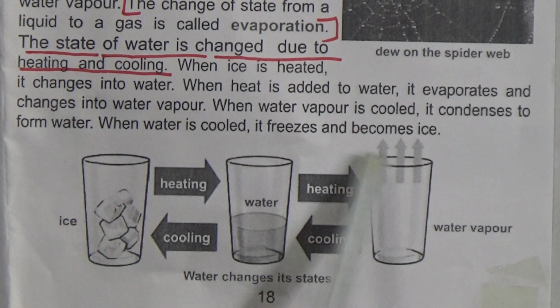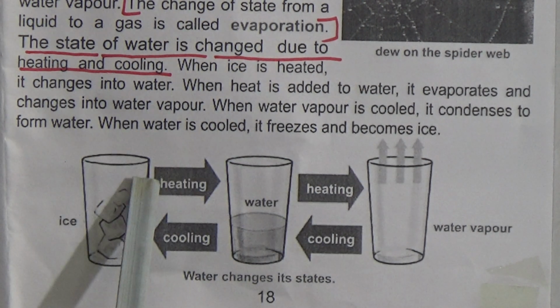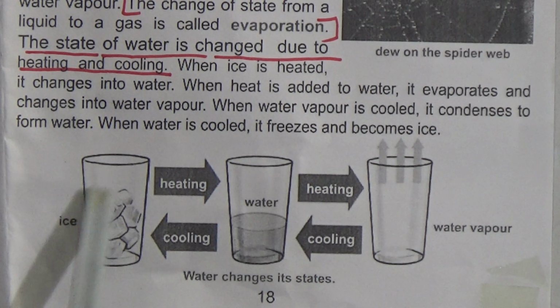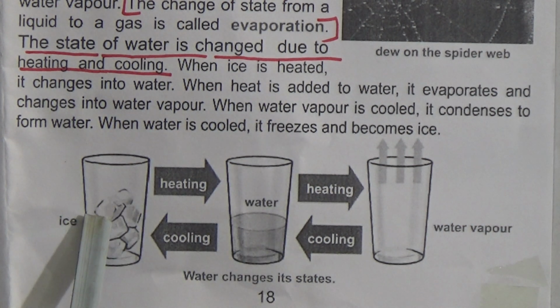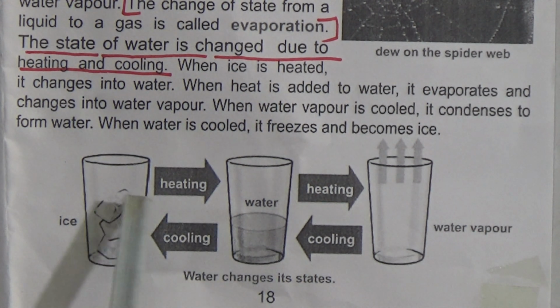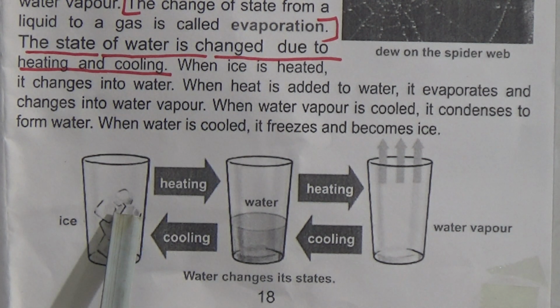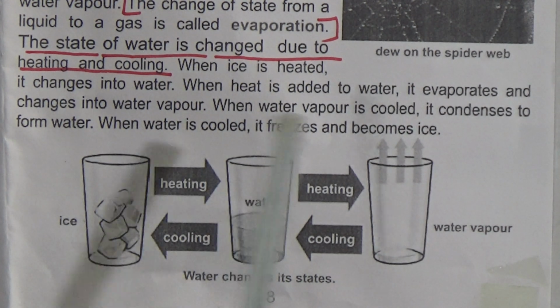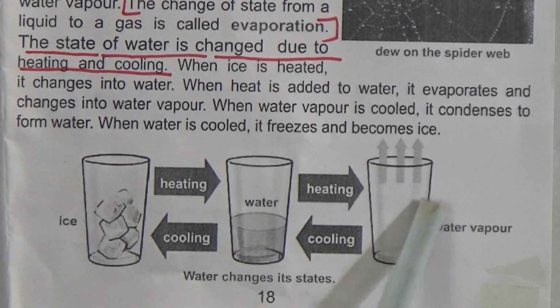So my dear students, this flow chart shows how water changes its form. I repeat this one. When ice is heated, it changes into water, and when heat is added to water, it evaporates and changes to water vapor.